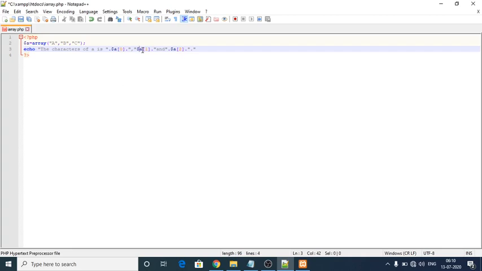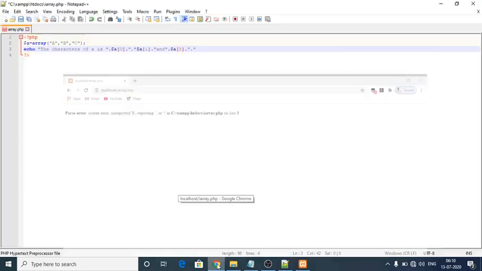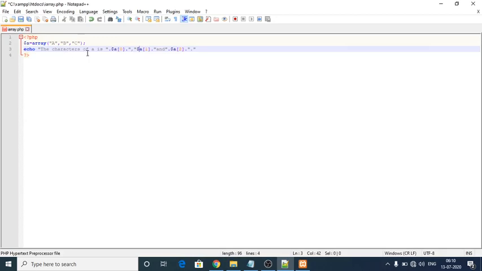And we can see what the error is. See the error carefully, then only we can solve the error easily. Here I forgot to give a semicolon, that is a small thing.